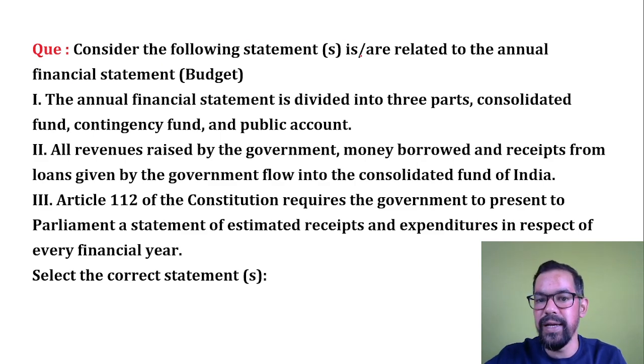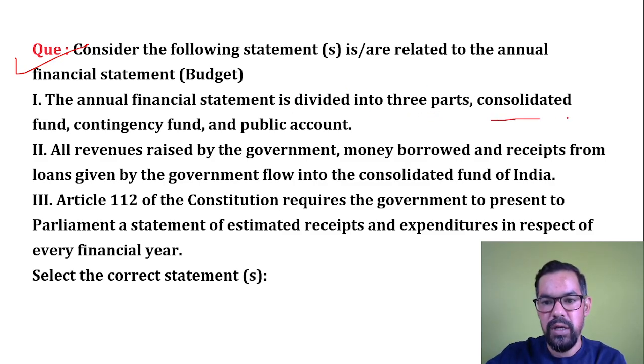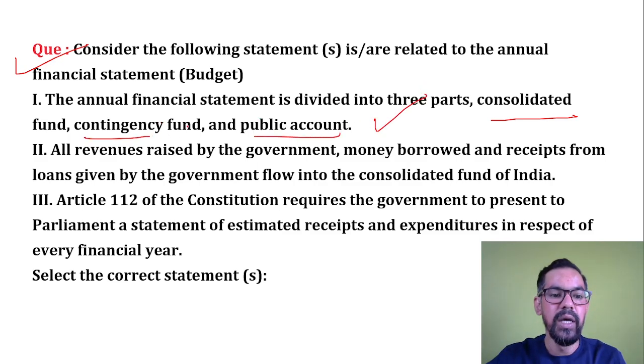Consider the following statements related to the annual financial statement, again related to the budget. The first one: the annual financial statement is divided into three parts: consolidated fund, contingency fund, and public account. So this is correct. All revenue raised by the government, money borrowed and received from loans given by the government flow into the Consolidated Fund of India, which is again correct.